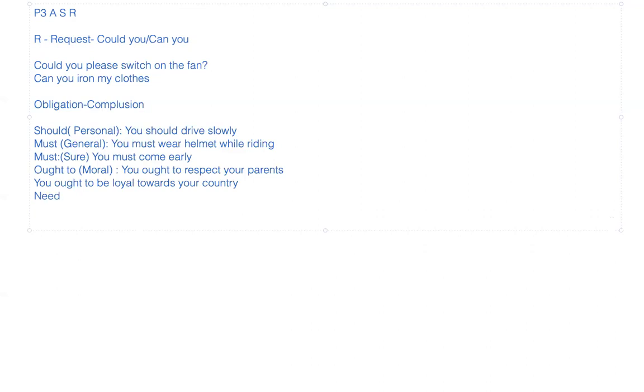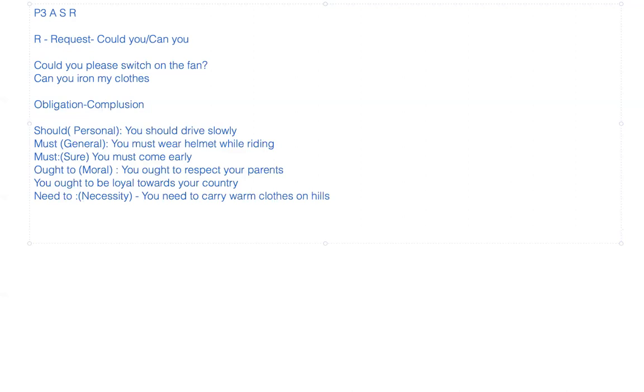And then we have the word need to. Need to comes when there is a dire necessity of something. So there is a requirement without which probably survival is at stake. So you need to carry warm clothes on hills. That's how you can use it.